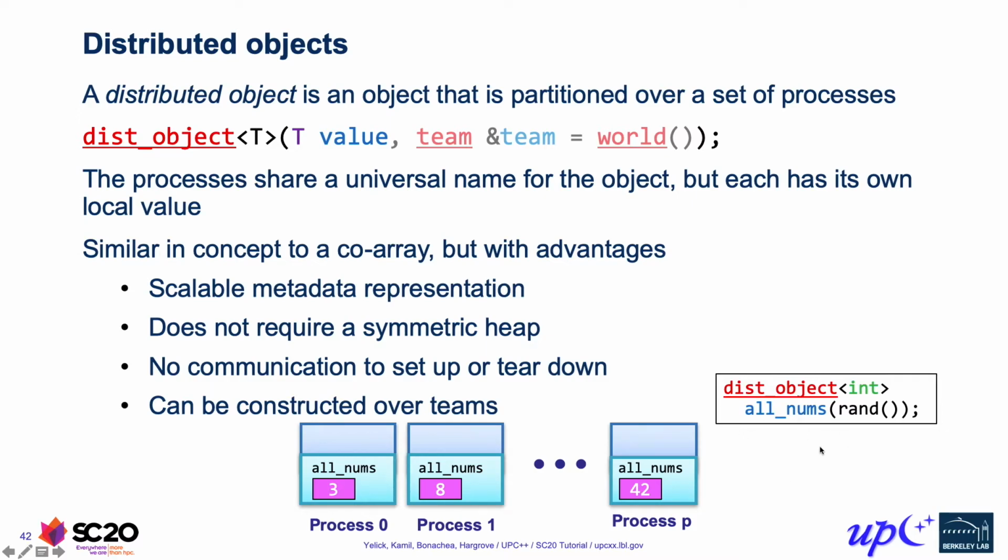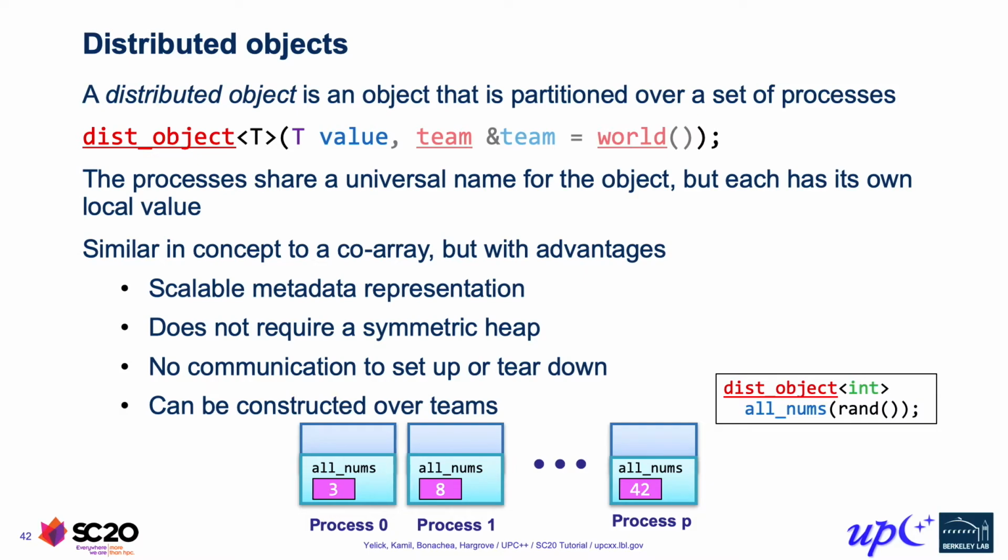If we take a look at this example on the bottom right, here we're constructing a dist object with element type int, and we're constructing it over the default world team, so over all the processes. In this case, what we're using as the initial value is just a random number on each processor. Then what we end up with is this distributed object where each process has its own local object corresponding to the full distributed object. And since the element type of dist object was int, each of these individual objects on each process is an int.